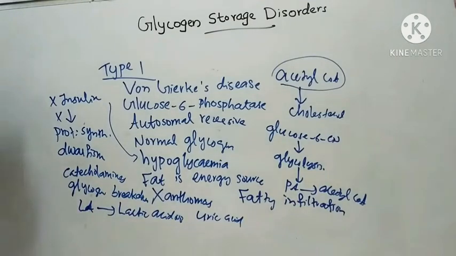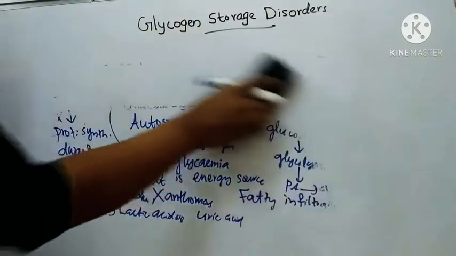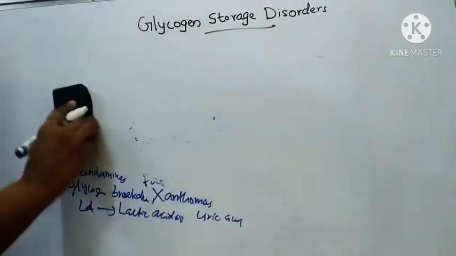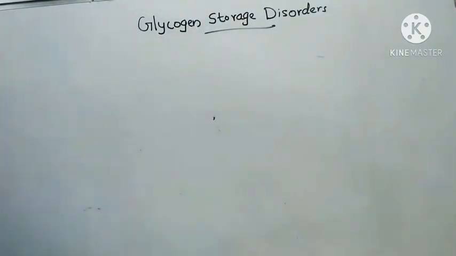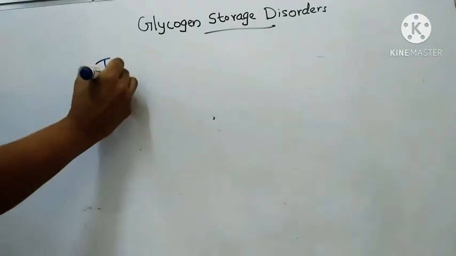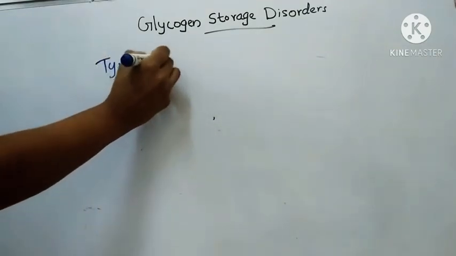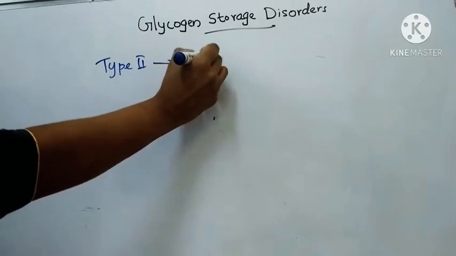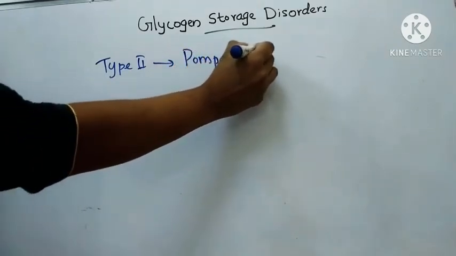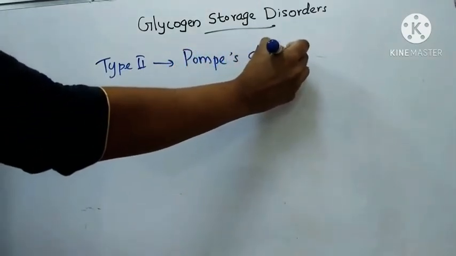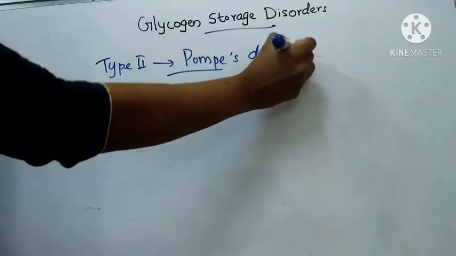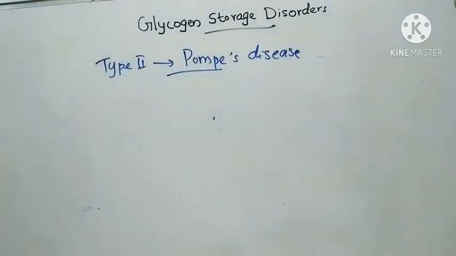Next is type 2, that is Pompe's disease. Here the enzyme deficient is acid maltase.